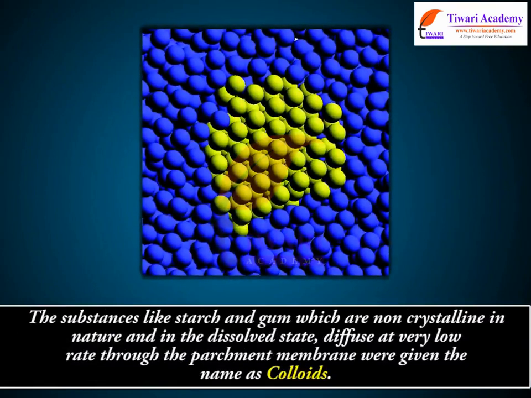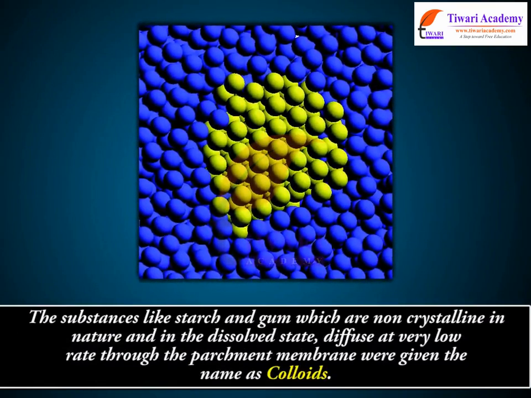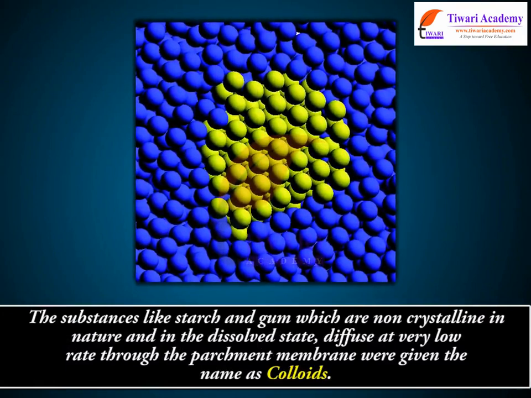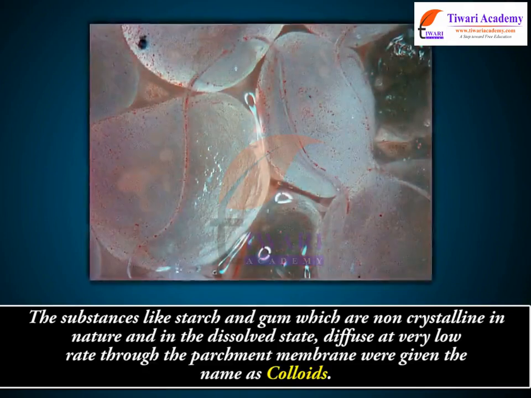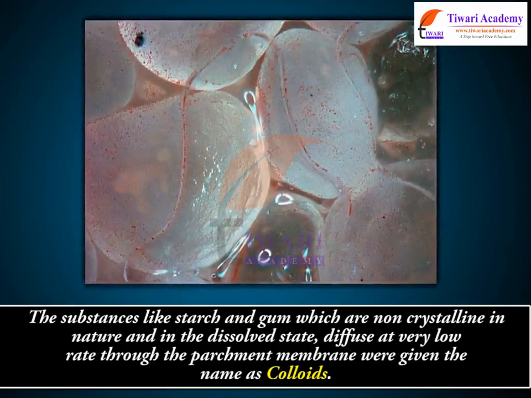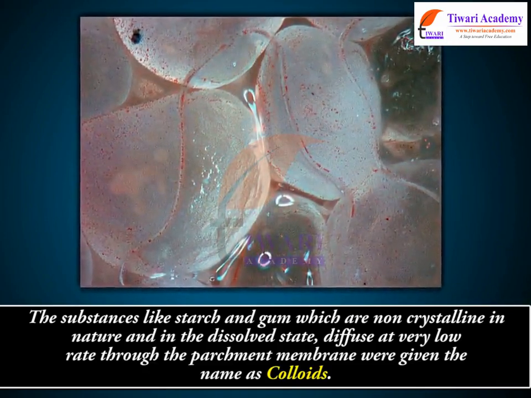The substances like starch and gum, which are non-crystalline in nature and in the dissolved state diffuse at a very low rate through the parchment membrane, were given the name colloids.